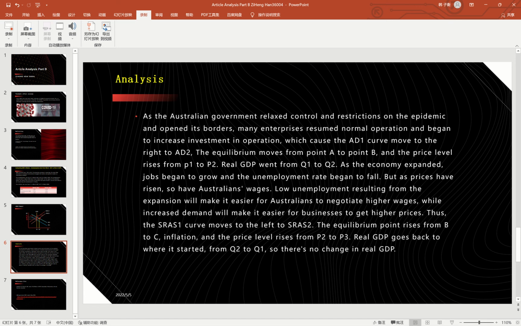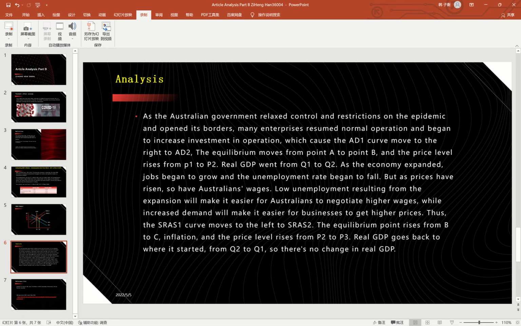The equilibrium moved from point A to point B, and the price level rose from P1 to P2. Real GDP went from Q1 to Q2. As the economy expanded, jobs began to grow and the unemployment rate began to fall. But as prices had risen, so had Australians' wages. Low unemployment resulting from the expansion will make it easier for Australians to negotiate higher wages.